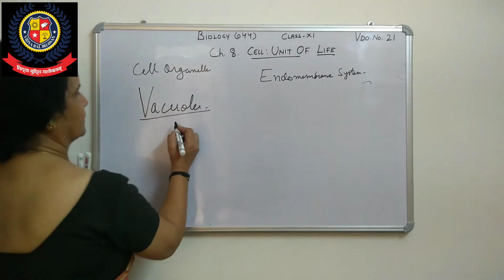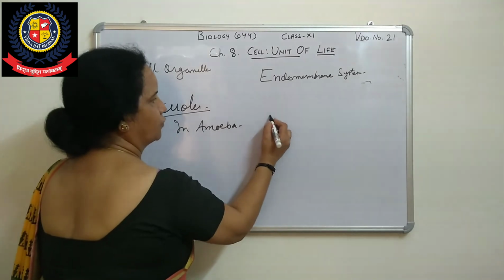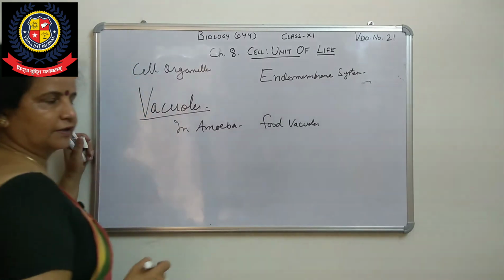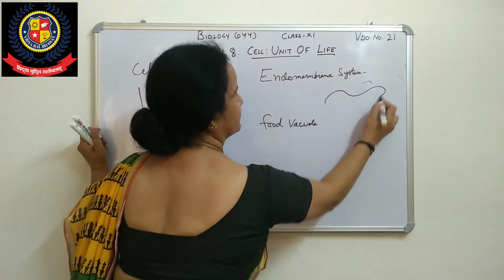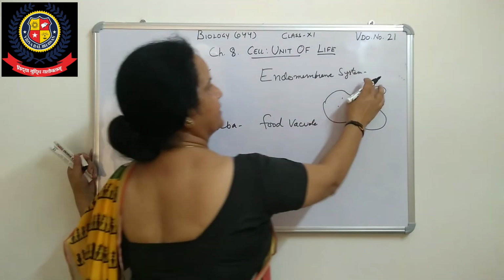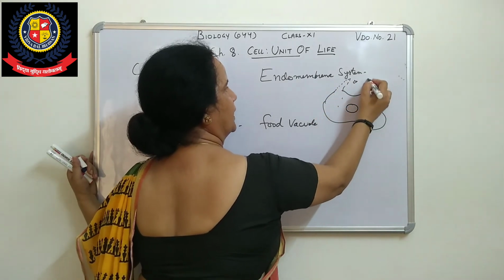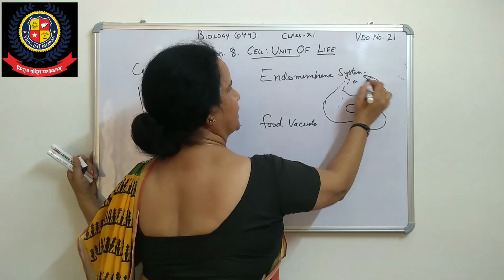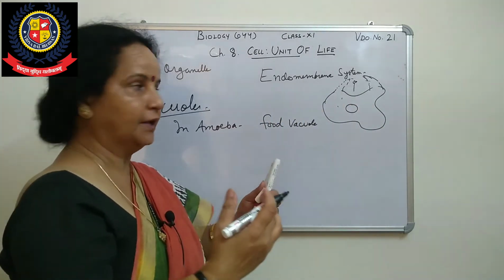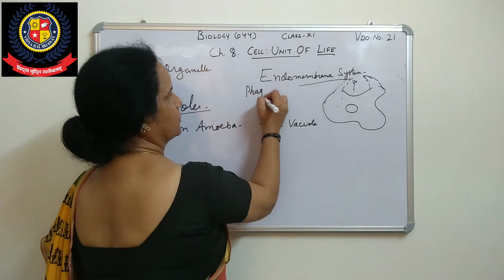In amoeba, a unicellular organism, food vacuoles are there. What will happen in the food vacuole? Suppose this is amoeba, shapeless, irregular shape. Now some prey is there. So what will they do? They will extend their pseudopodia and engulf that food. So that process, when they extend their pseudopodia and capture that prey, is called phagocytosis.